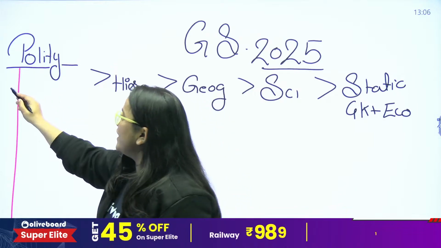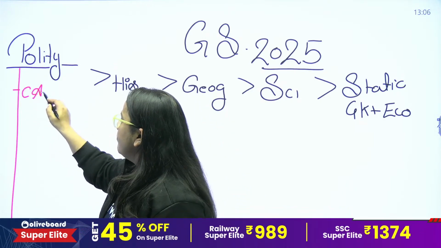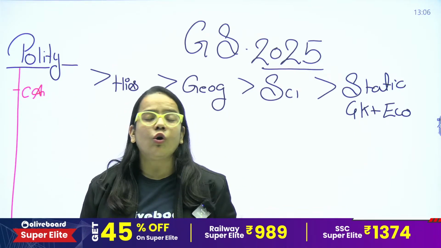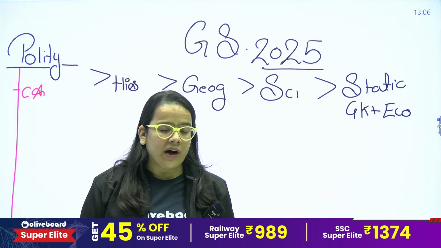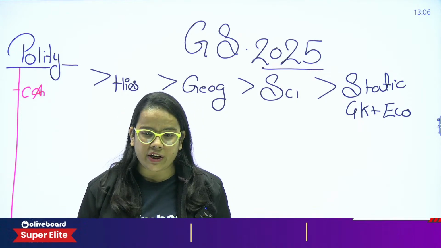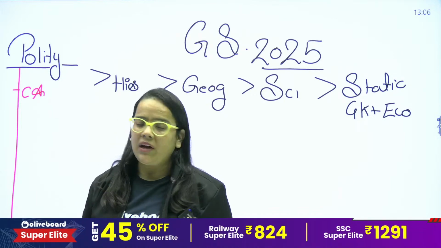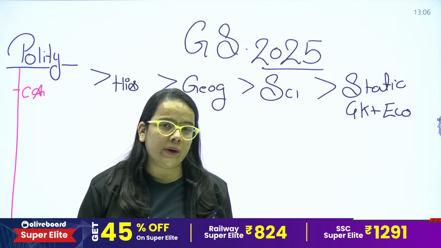So we are starting with the Constituent Assembly. That means how the constitution was formed, how many committees were formed, who participated in the Constituent Assembly especially. These are the main topics which we have to cover in the Constituent Assembly part.